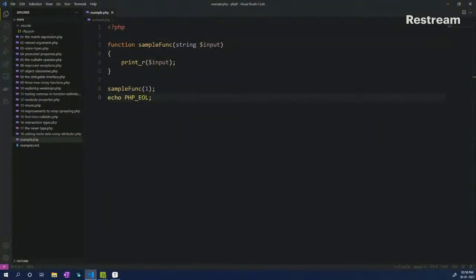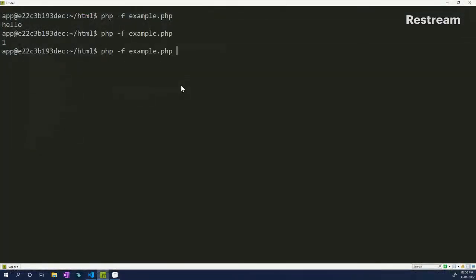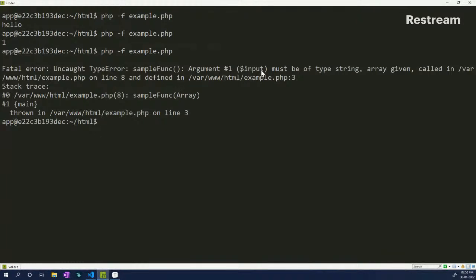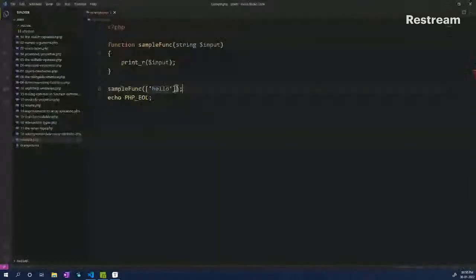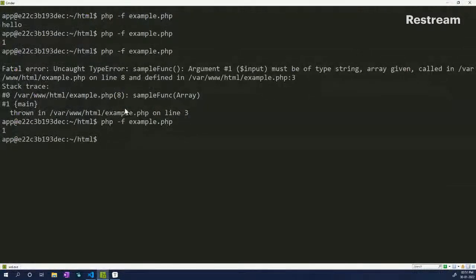Because we don't have a strict type allowed. Again, if I change this to, let's say, an array, then it will throw an error. So if I go here, press enter, you'll see that the argument must be a string and not an array. But if I pass in a digit, which is integer 1, it actually gets typecasted into a string